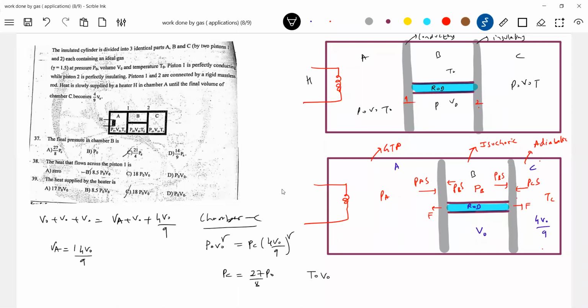T naught V naught to the power gamma minus 1 is equal to TC VC to the power gamma minus 1.